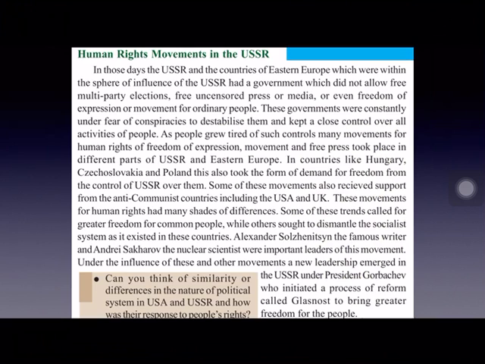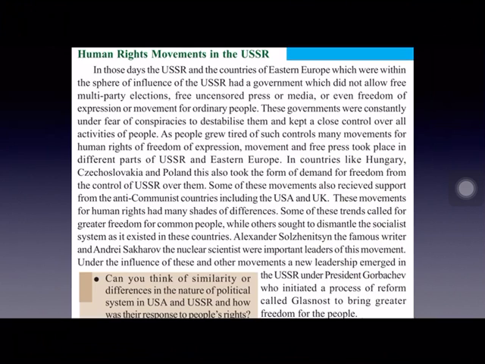These human rights movements were mostly led by Alexander Solzhenitsyn, the famous writer, and Andrei Sakharov, a nuclear scientist. By whom were these movements supported? By USA and UK, because they were anti-communist countries.